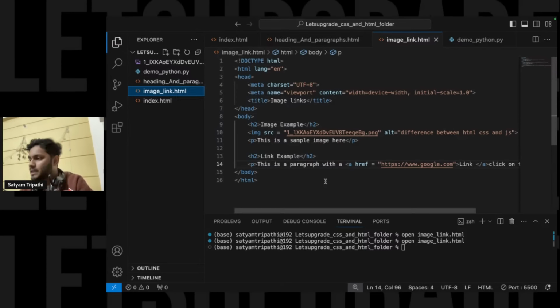Yes, Aniket, we'll mention this thing. We'll put height and width also. Don't worry about it.